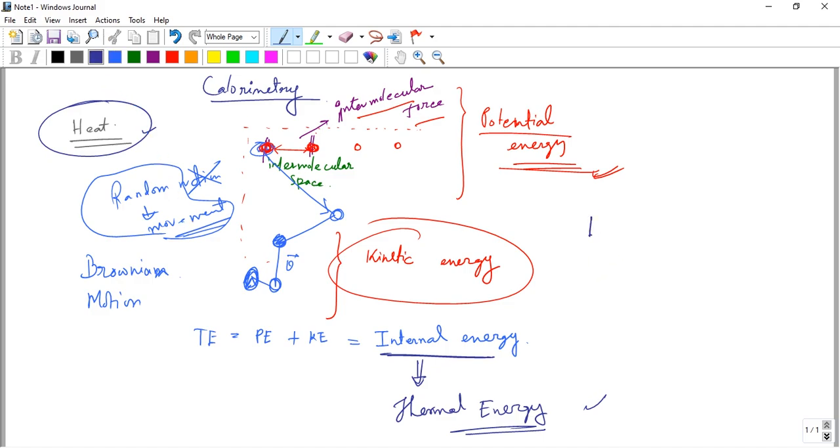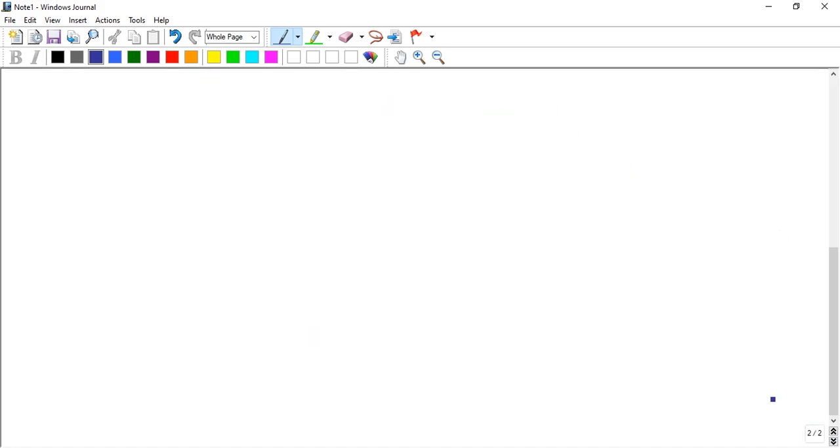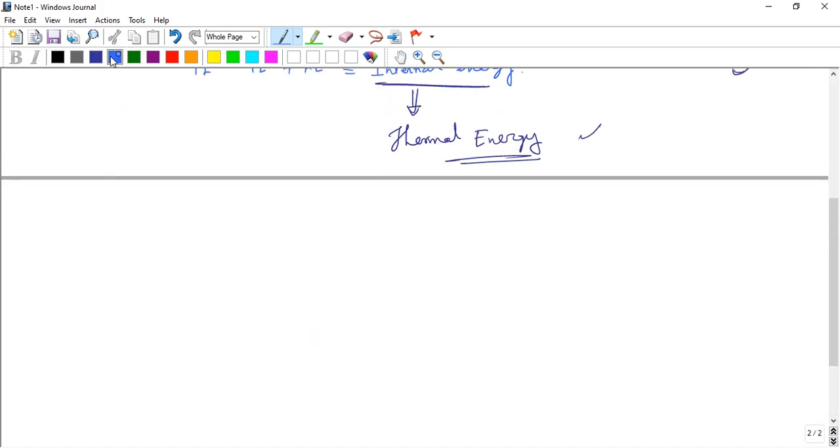So the energy flows from a hot body to a cold body. The energy flows, and that flow is heat. So heat is a form of energy. The definition of heat is very important. So what is the definition?